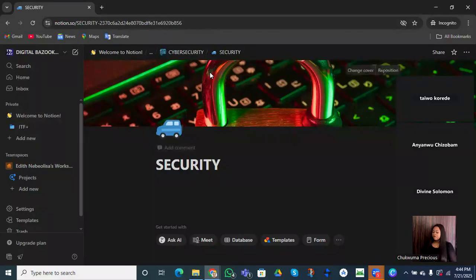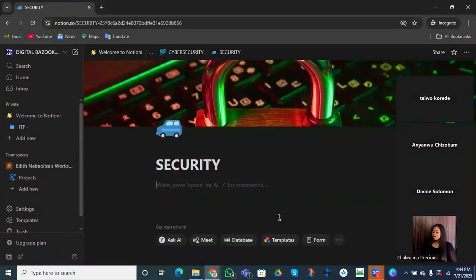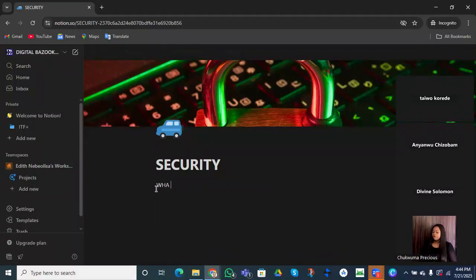Now, I'm going to start by showing you things we can actually do. Remember what I told you? This is a page, right? This is a page. Let's say we want to know what cybersecurity is, right? I say, well, what is a... Sorry, I'll be typing in capital letters so you guys can see it more clearly. What is cybersecurity? First, let's start with cybersecurity. Don't worry, it's going to be very full, right? We want to know what is cybersecurity.